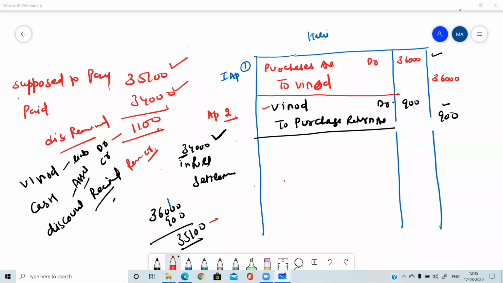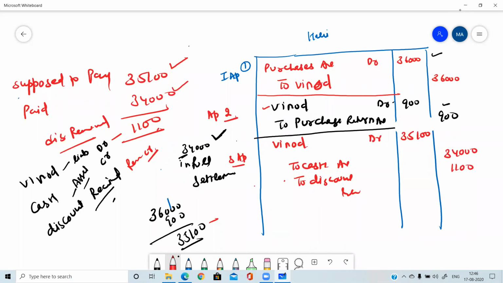Okay, so the entry will be Vinod debit to cash, and the date, whatever date was mentioned there, you can write here, to cash account, to discount received. Vinod will be debited by 35,100, cash 34,000, and discount 1,100.